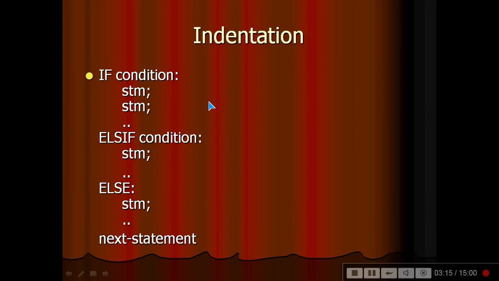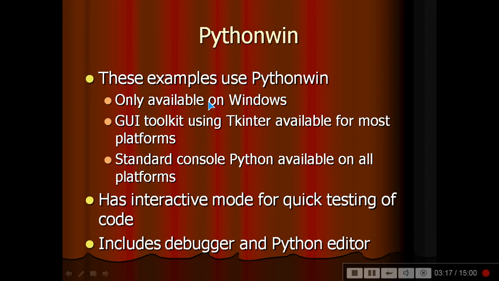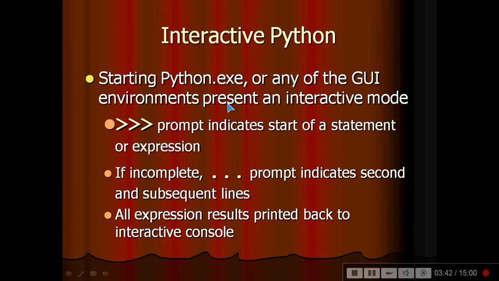These examples are only available for Windows: PythonWin, and a GUI toolkit using Tkinter, available for most platforms. Standard console Python is available on all platforms, has an interactive mode for quick testing of code, and includes a debugger and Python editor. Talking about interactive Python, we start python.exe or any of the GUI environments present as an interactive mode. This three arrow, basically these are greater than signs.